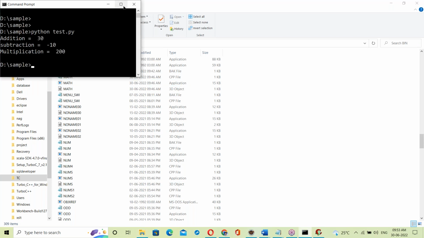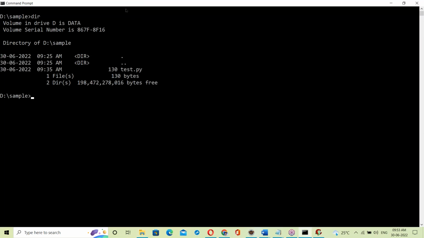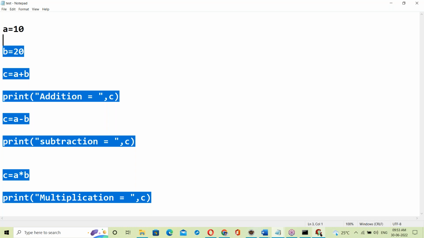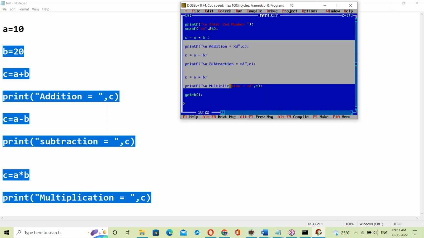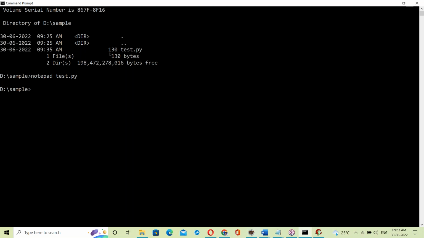In Python scripting, what's happening here? Test.py, only one file, only our source code. Source means our program is source code. This is called the source code. In Python scripting, there is only source code.